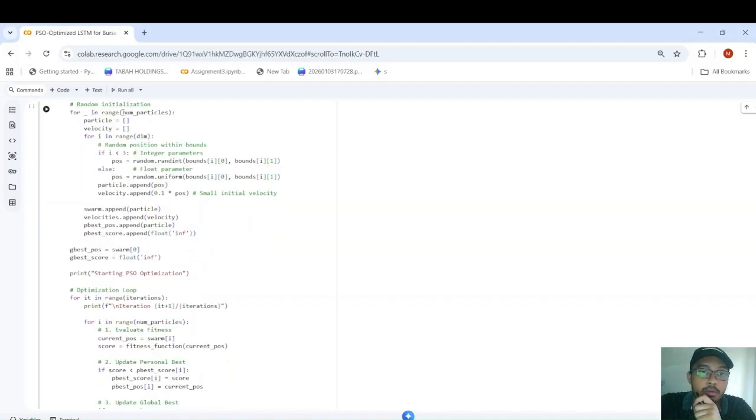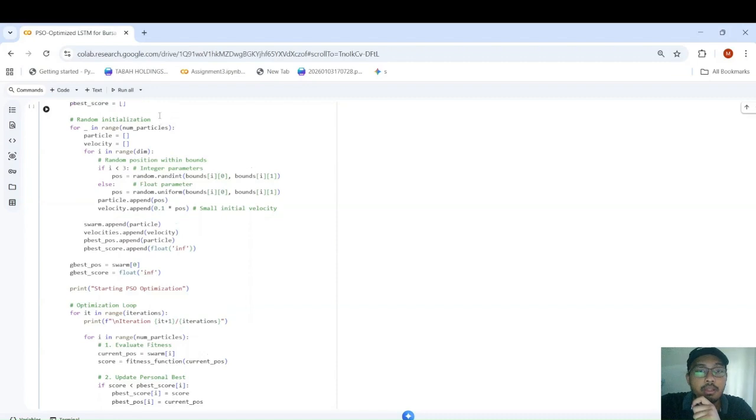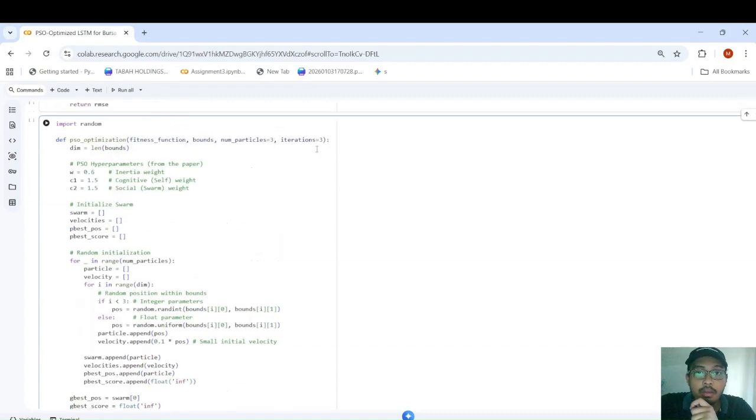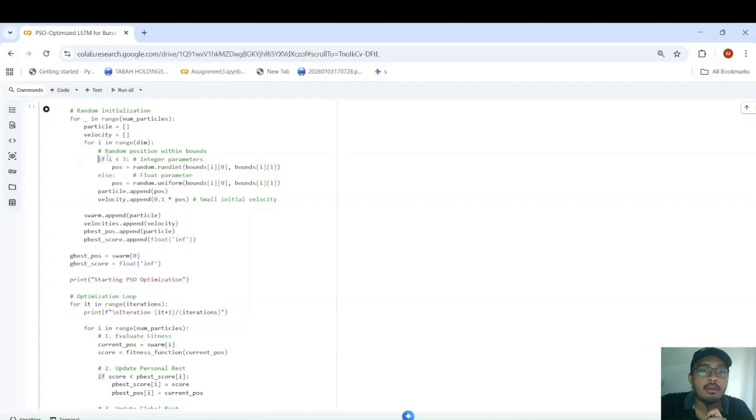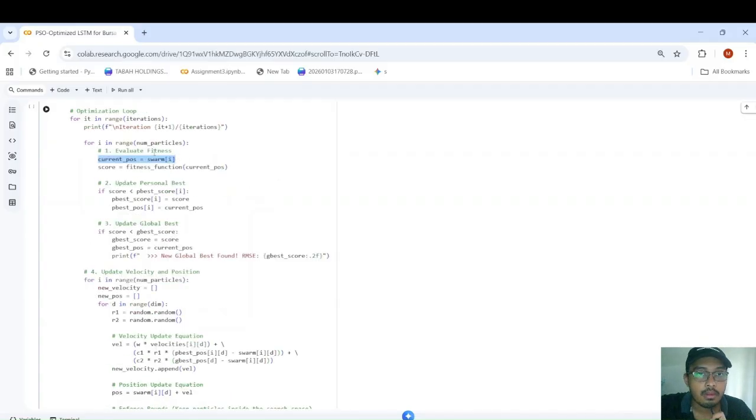So for the range of the number of particles, the number of particles that we use is 3 and 3 iterations. Why do we use 3 particles? Usually people do 100, but for this demo we use 3. So as long as i is less than 3, we generate random parameters for the particles that they will continue to optimize. So this is the optimization loop.